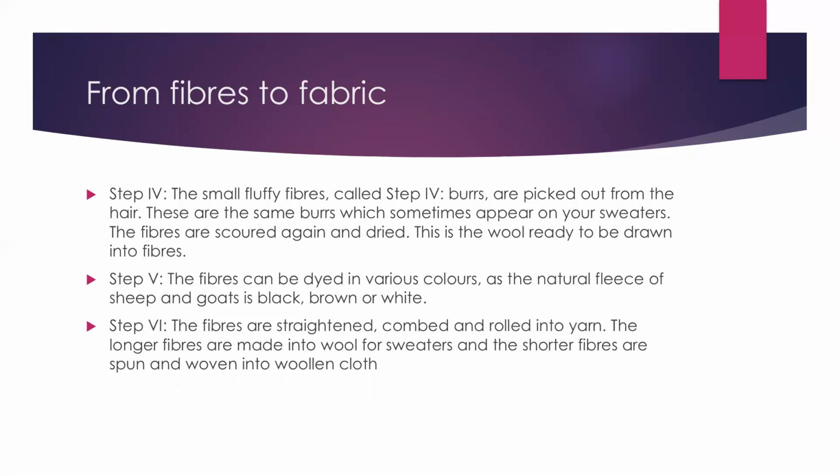So if the fleece of the sheep or goats is white, they add some color to it to change the color to, say, red. That is the process of step 5. Step 6. The fibers are straightened, combed and rolled into yarn. The longer fibers are made into wool for sweaters and the shorter fibers are spun and woven into woolen cloth.